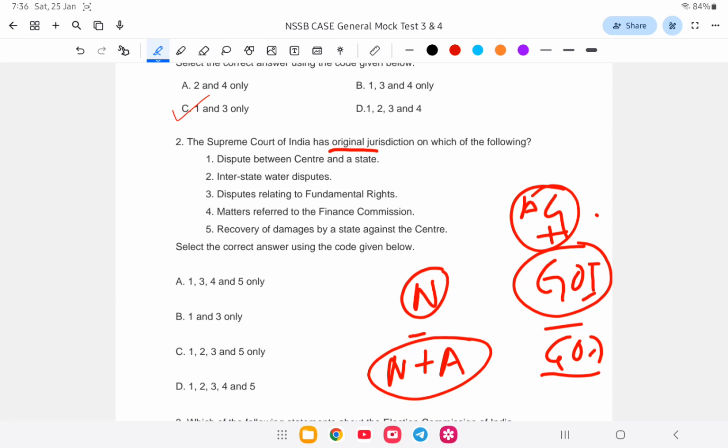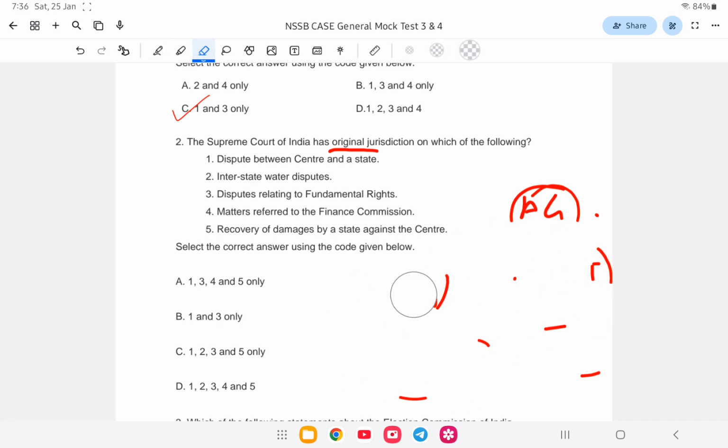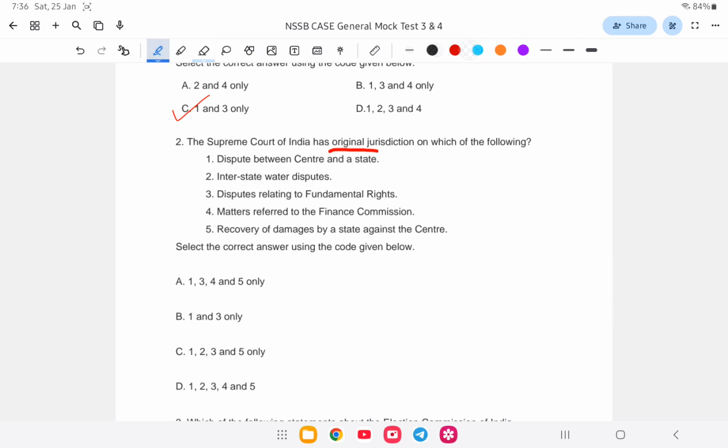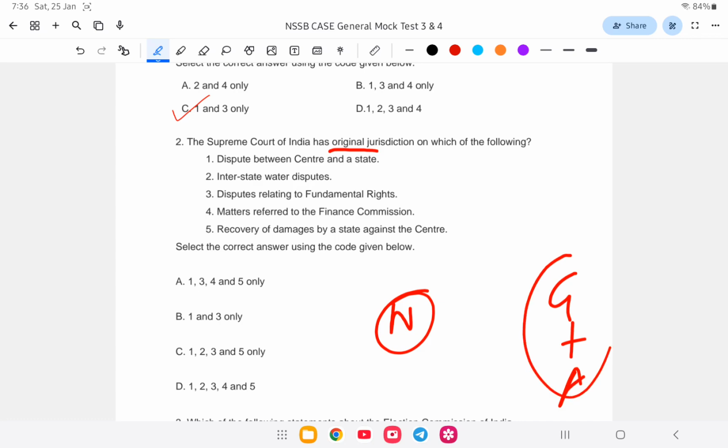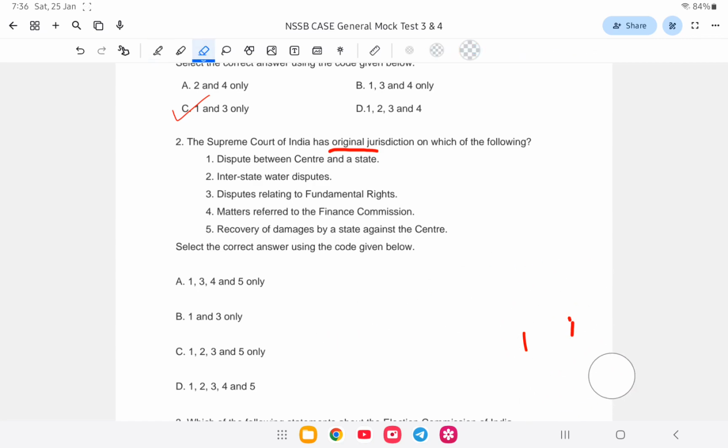So between the states, first though between the state and the central government. Number 2, that is two or more states and against the government of India, or one state in one side and government of India plus Assam government, that is state government on other side. It will get original jurisdiction. So which of the following will come under the original jurisdiction? It will be option number B, that is 1 and 3. That is dispute between center and state and dispute relating to fundamental rights. That is original jurisdiction. So let us go to the next question.